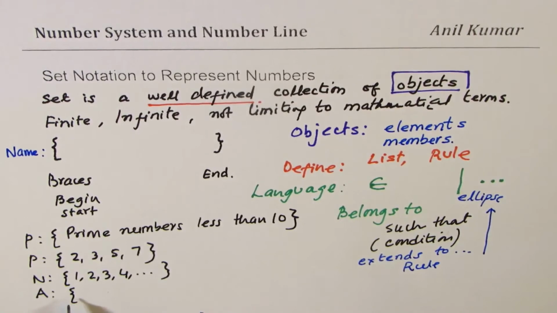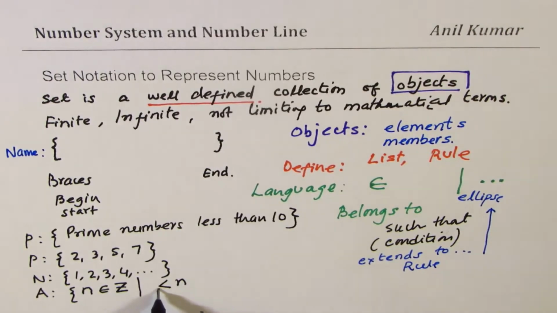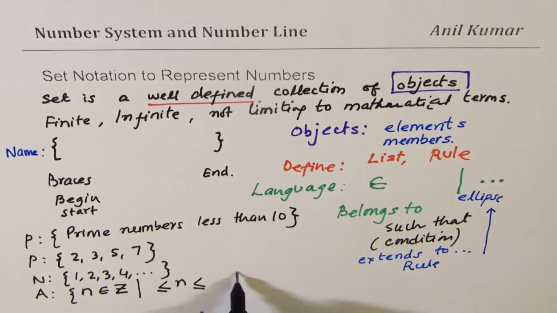So we are saying A, and we use another variable: n belongs to the set of integers. For integers, we use the letter Z.